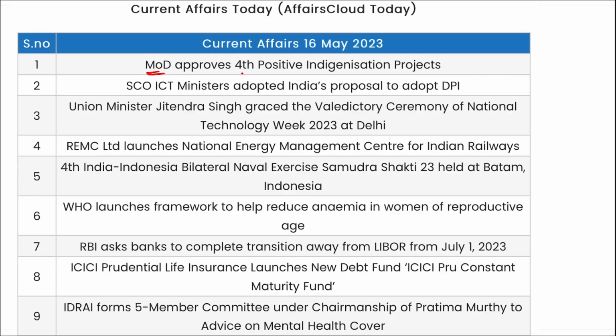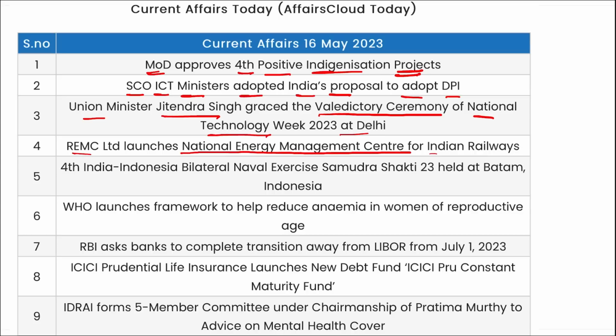MoD, Ministry of Defense, approved the fourth positive indigenization project. SCO ICT ministers adopted India's proposal to adopt DPI. Union Minister Jitendra Singh graced the valedictory ceremony of National Technology Week at Delhi. REMC Limited launched the National Energy Management Center for Indian Railways. The fourth India-Indonesia bilateral naval exercise Samudra Shakti was held in Indonesia.